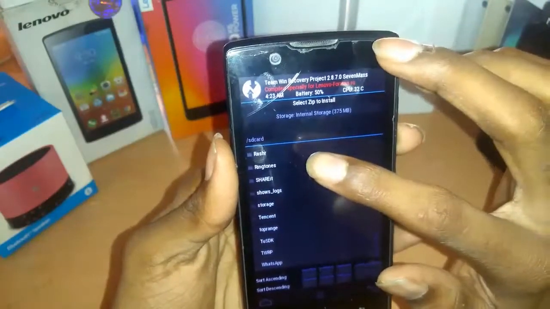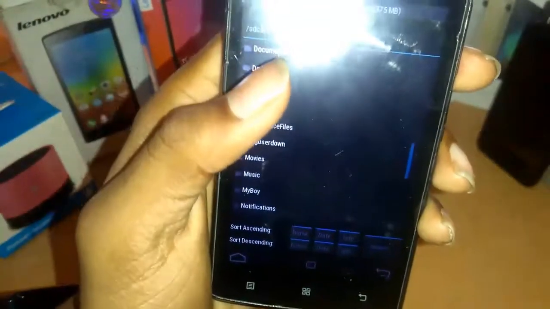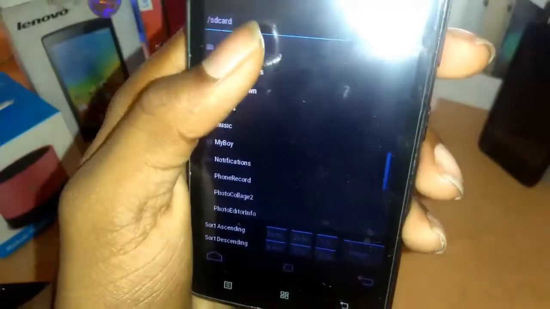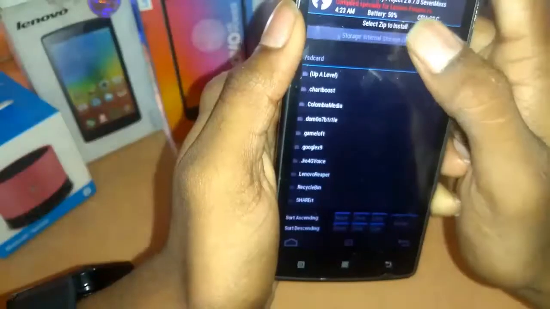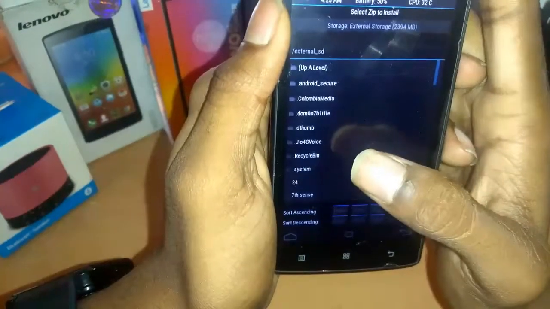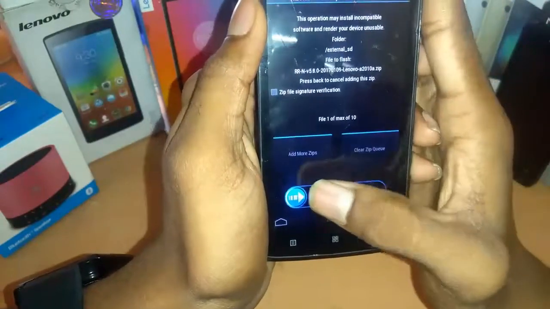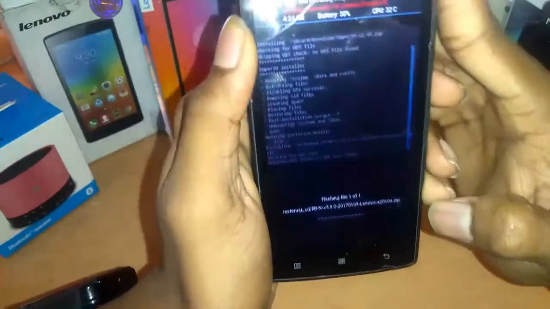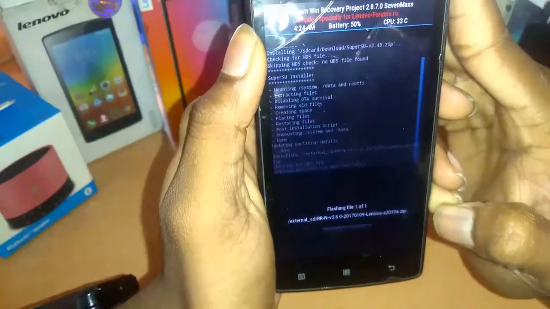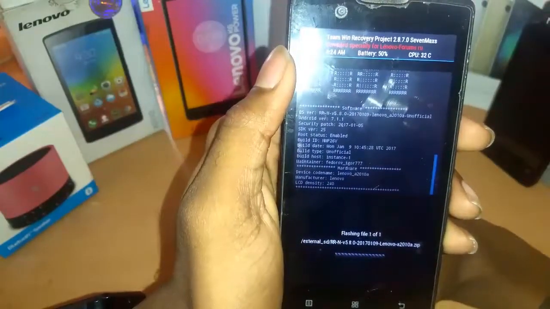I'm going to install the Resurrection Remix now. You need to back up your data also as well before getting into such tasks. Just because I don't have anything on this device, I'm not backing it up, and that is in my external storage. So this is the RRN, then done. Flashing. It will take some time.